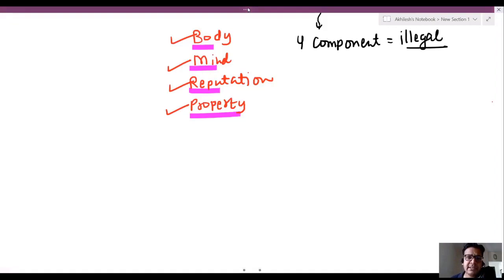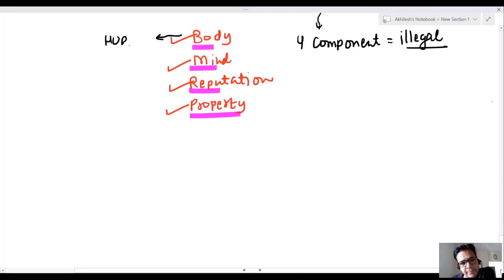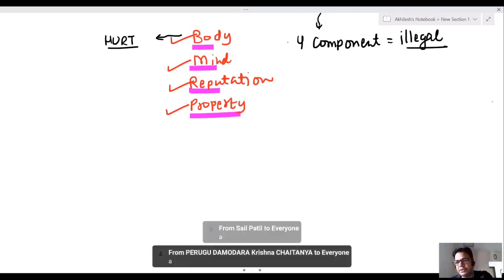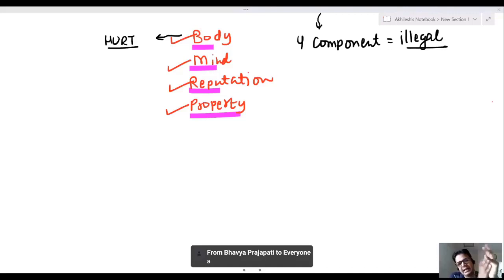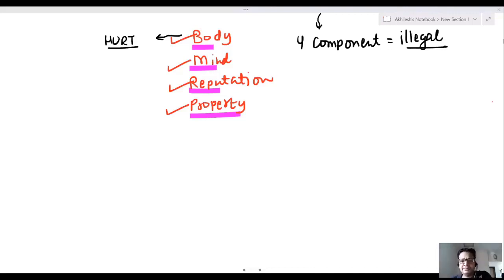Sir, but this component is very important. Body injury is known as hurt. Bodily injury is known as hurt. So now tell me, which statement is correct, A or B? A: hurt is a type of injury. B: injury is a type of hurt. Now let me see your answer. Yes, A is correct. Hurt is a type of injury, because bodily injury is known as hurt.